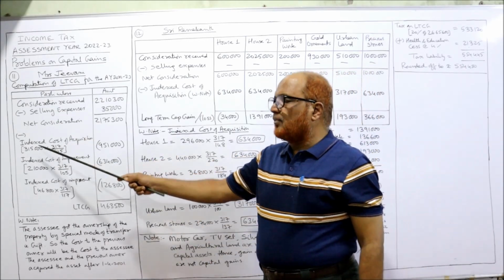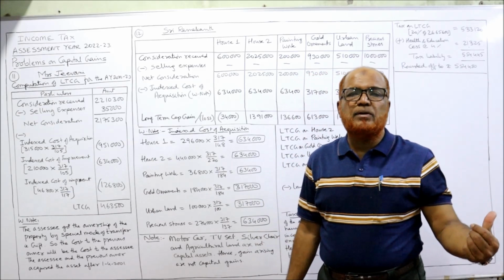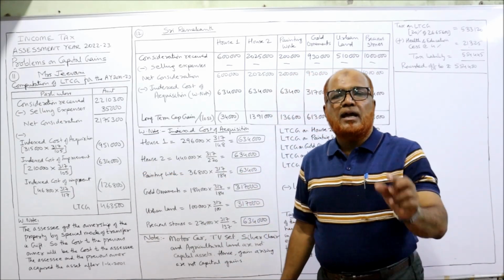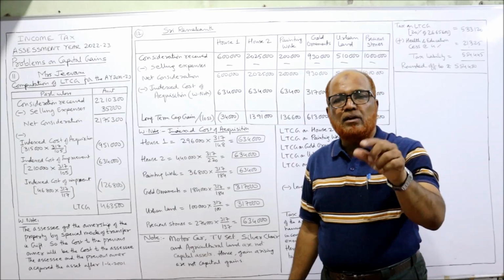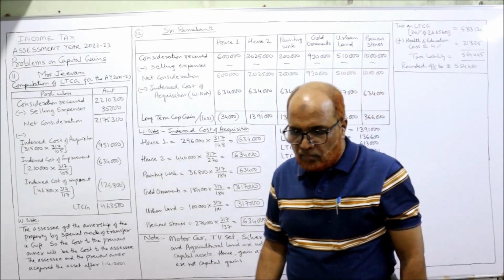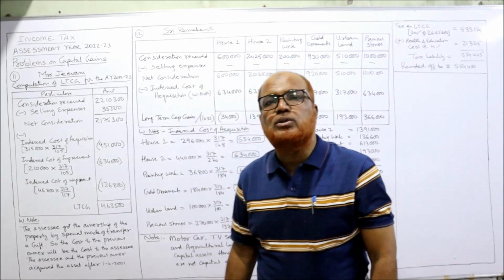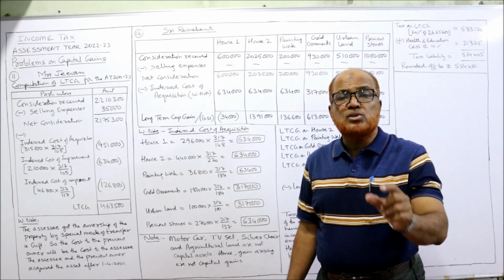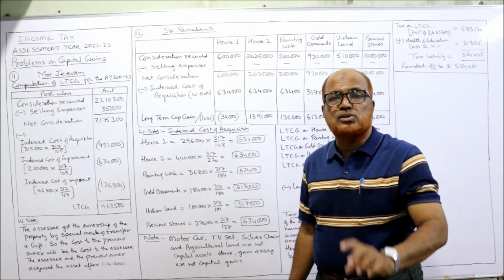Jeevani. So 3,15,000 into current previous year index 317 divided by the index number of the year in which the property was gifted. The property was gifted in January 2003. So the previous year was 2002-2003.